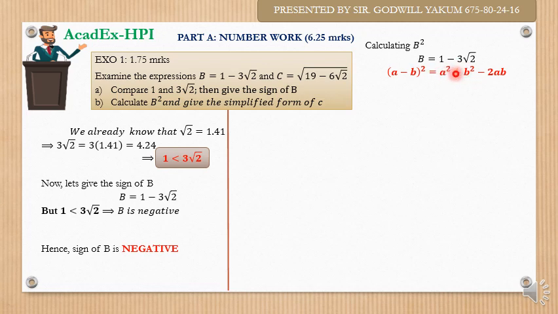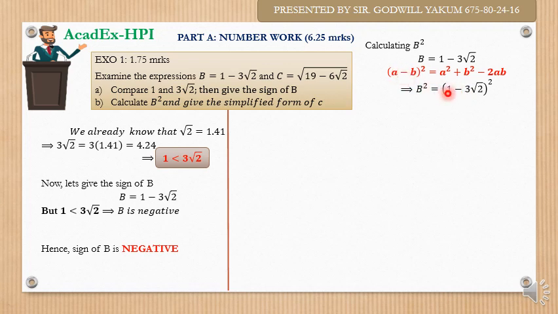Please, if you don't know this, you get to know it now. We are going to apply this formula to find b squared, where we have (a minus b) all squared, meaning that 1 becomes a and 3 root 2 becomes b. So b squared is (1 minus 3 root 2) all squared, which is 1 minus 3 root 2 times itself.